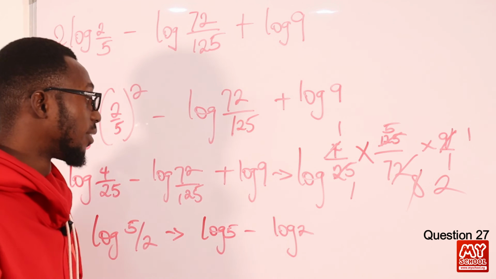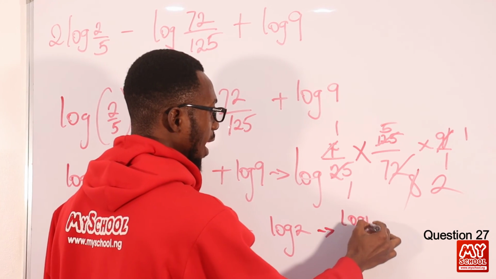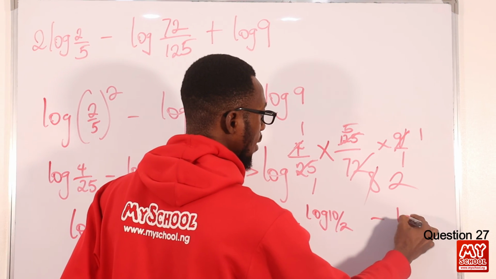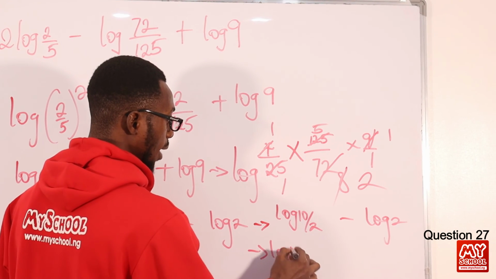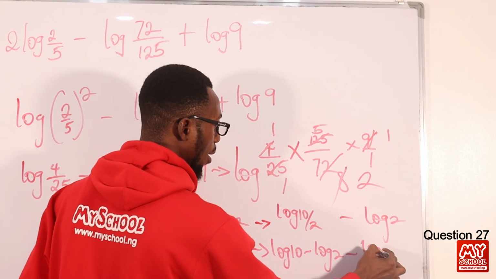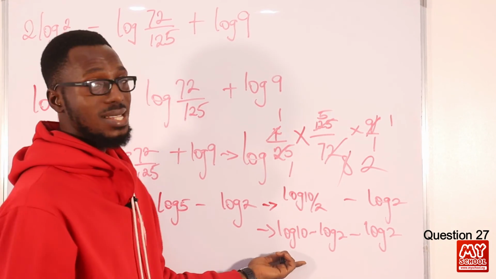I can still break that down. I have log 5 minus log 2, and log 5 is log 10 divided by 2. Then I still have this one right here. So I should have log 10 minus log 2 minus log 2. I know that log 10 in base 10 is 1.